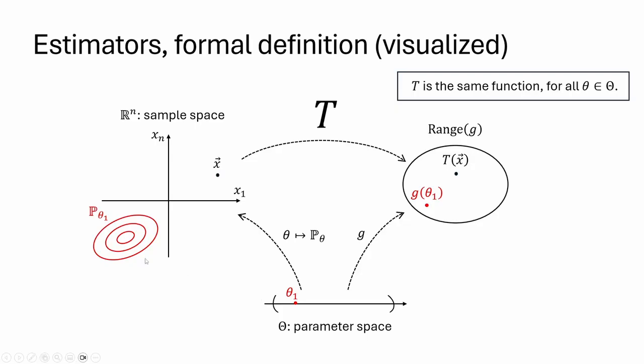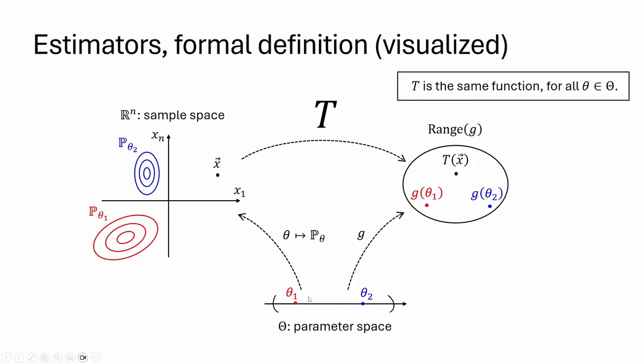Its corresponding distribution p theta 1 is as such. So under this distribution, the random samples are more likely to occur in this region. If we change the parameter value to theta 2, the distribution changes. So now the random samples are more likely to be observed in this region. And g of theta 2 might also differ from g of theta 1.